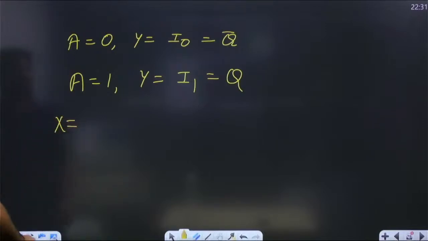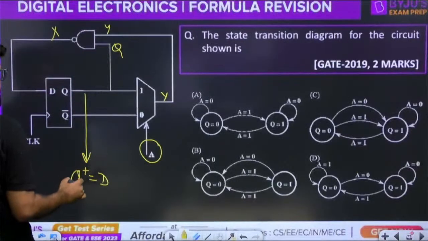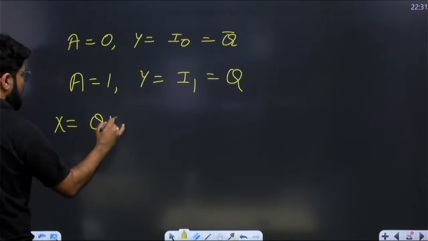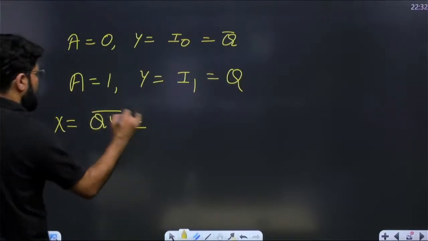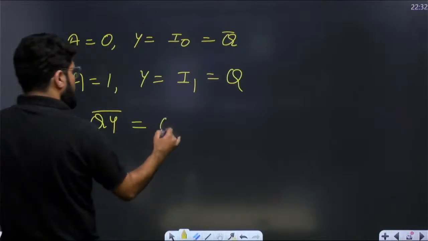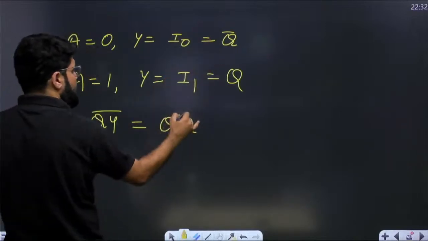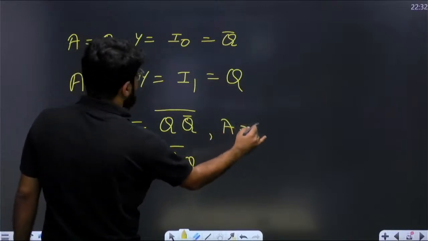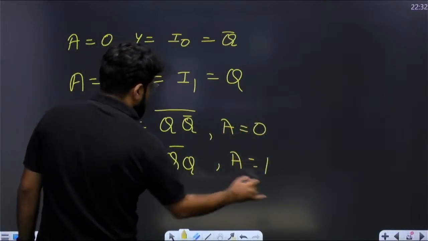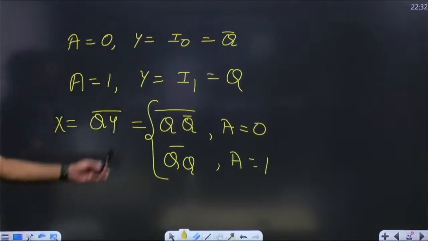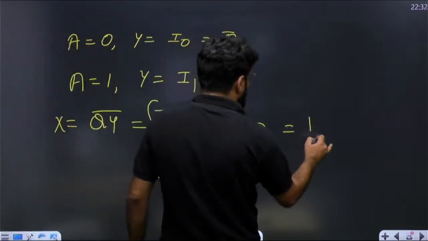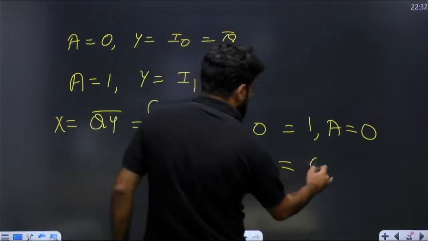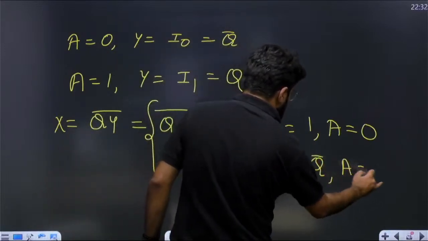What is the output of the NAND gate? Q into Y, NAND. What is the value of Y? Now, there are two conditions coming up. It may be Q bar or it may be simply Q, depending on the input line. Q into Q bar is 0, and the complement of 0 is 1. Q into Q is Q, and its whole complement is simply Q bar.